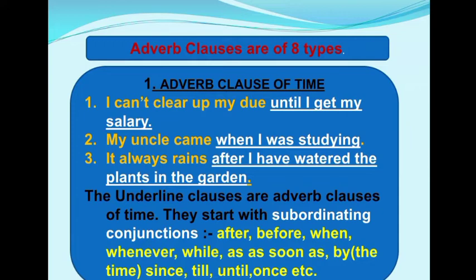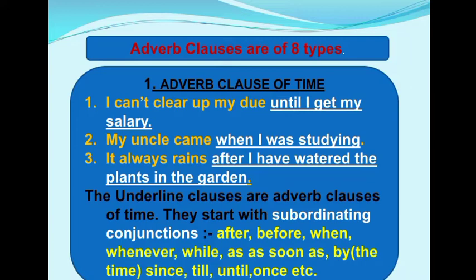Look at the example. I cannot clear up my due until I get my salary. In the second sentence, my uncle came when I was studying. Third, it always rains after I have watered the plants in the garden. Dear students, here the underlined clauses are adverb clauses of time.